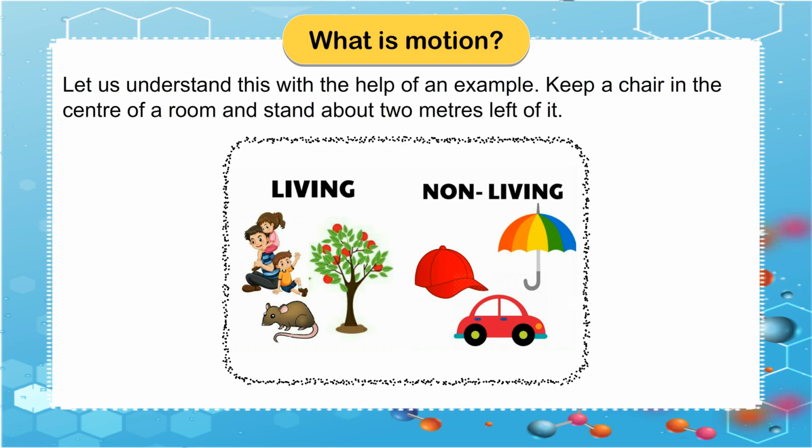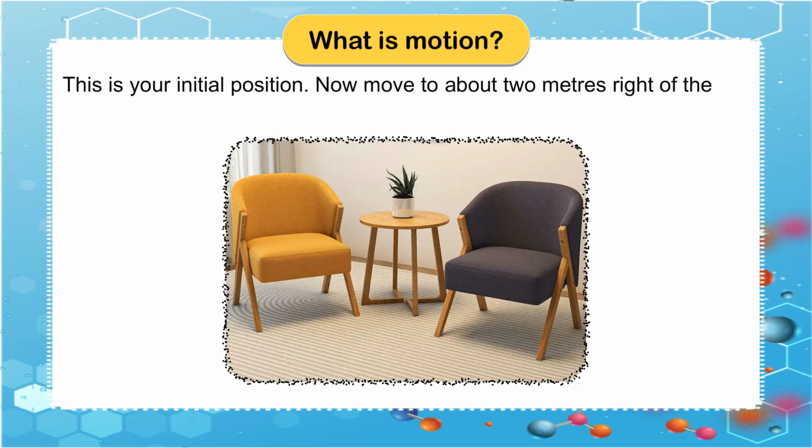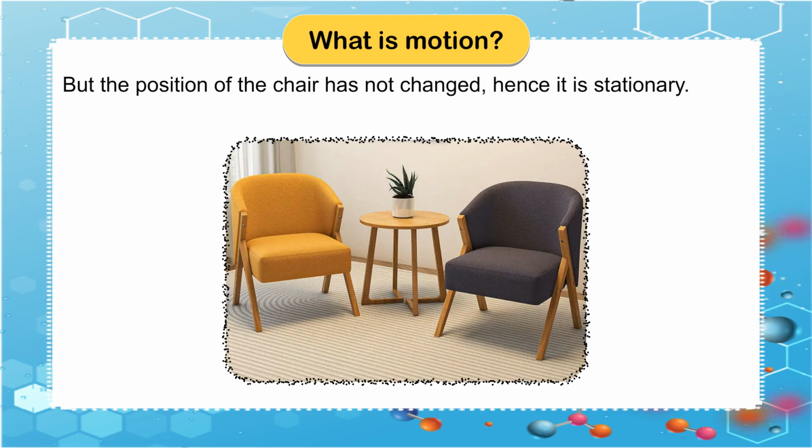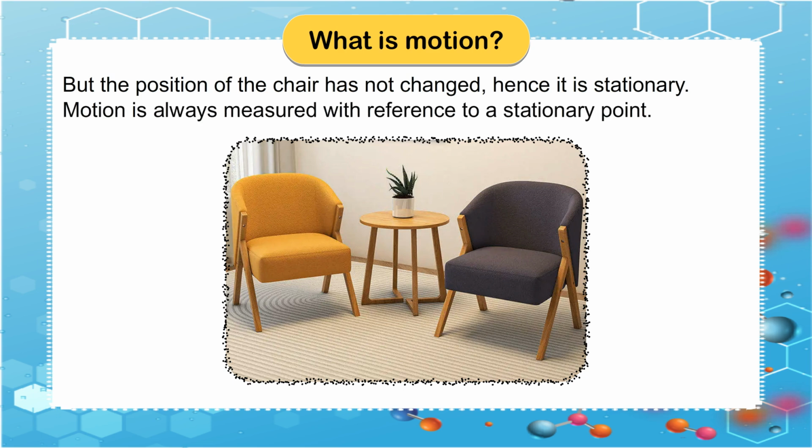Keep a chair in the center of a room and stand about 2 meters left of it. This is your initial position. Now move to about 2 meters right of the chair. This is your final position. Your position with respect to the chair and walls of the room has changed. Hence you have moved. But the position of the chair has not changed, hence it is stationary. Motion is always measured with reference to a stationary point.